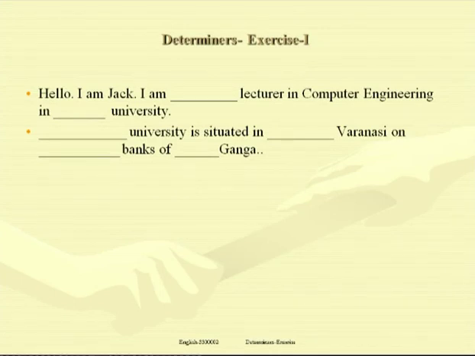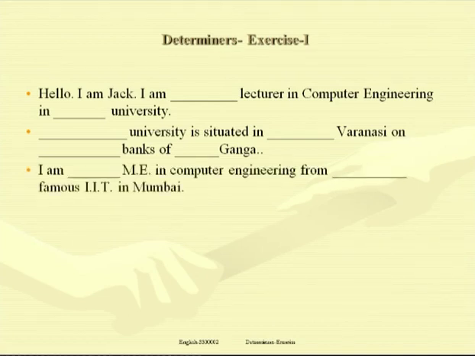Again, let us read the sentence filling up with appropriate determiners. The university is situated in Varanasi on the banks of the Ganga. Further, let us know what Jack has to say about him. I am dash ME in computer engineering from dash famous IIT in Mumbai. I means Jack. I am an ME in computer engineering from the famous IIT in Mumbai.